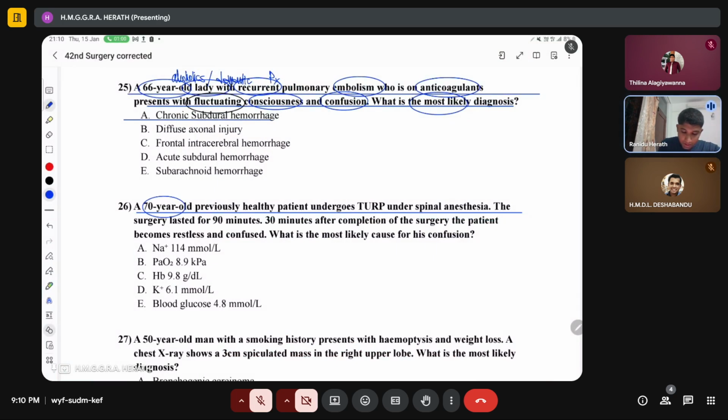Question 26. A 70-year-old previously healthy patient undergoes TURP under spinal anesthesia. The surgery lasted for 90 minutes. 30 minutes after completion of the surgery, the patient becomes restless and confused. What is the most likely cause for this confusion? What do you think is the most likely cause for this confusion?